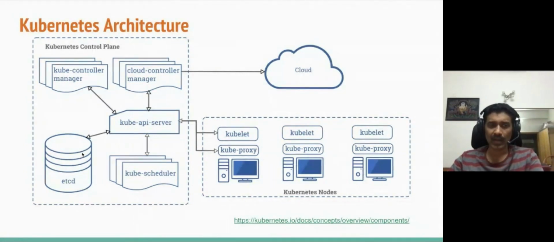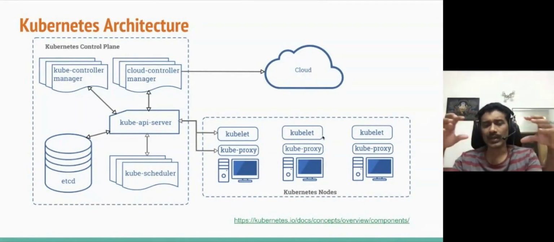And then you have your worker nodes, which have components like kubelet and kubeproxy. The components here can be distributed across many nodes, so even if any particular component or node fails, the system is built in a highly available manner.